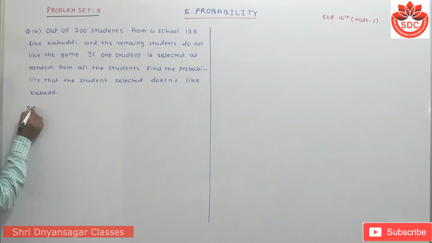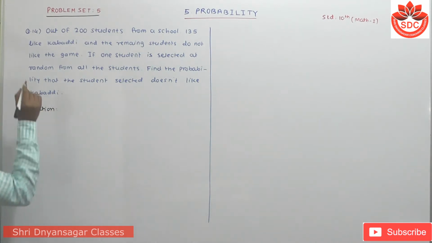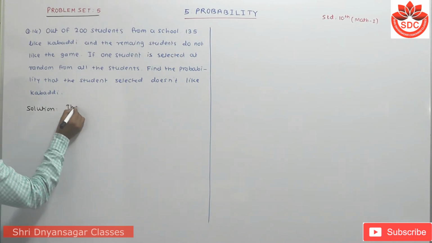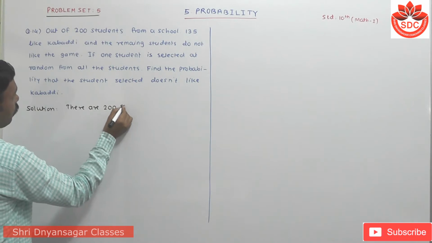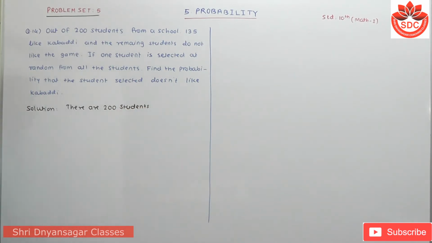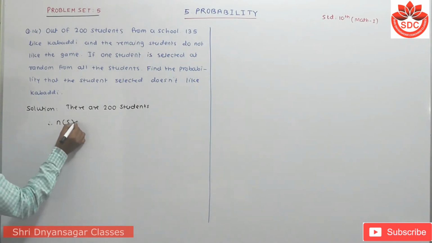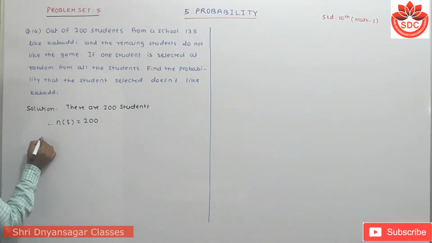Its solution is, here there are 200 students in the school. Therefore, number of S is equal to how much? 200.